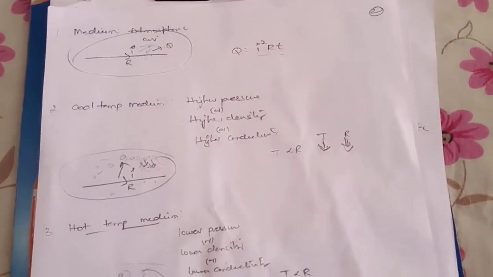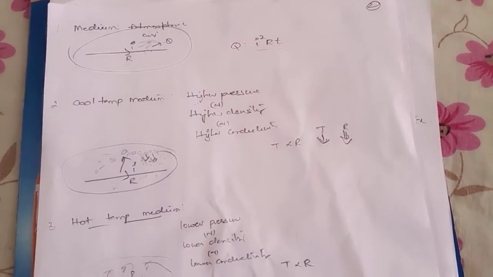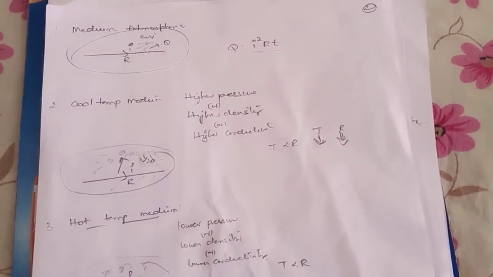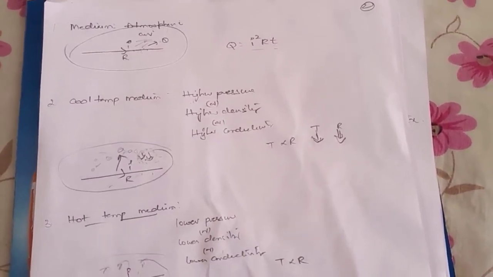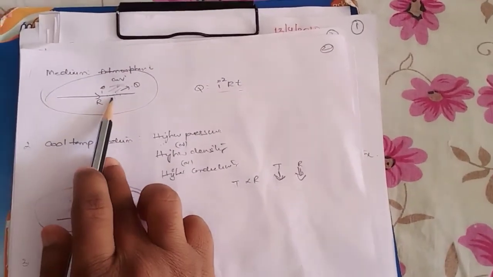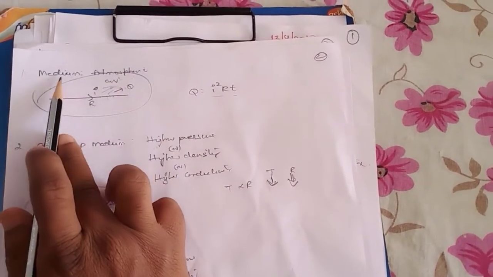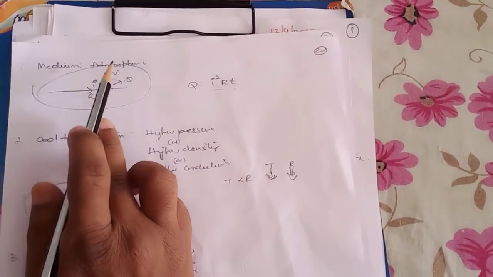So in order to learn about the Pirani gauge, first we have to know about thermal conductivity. So what is thermal conductivity and how is it affecting the measurement of pressure? Let us first consider an electric conductor, and in the first case I am considering the medium to be the atmosphere.